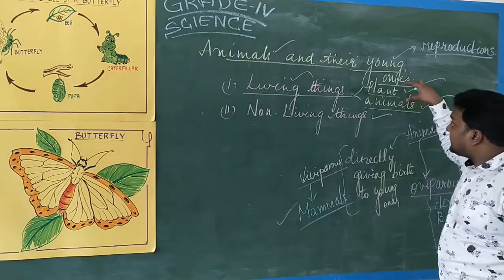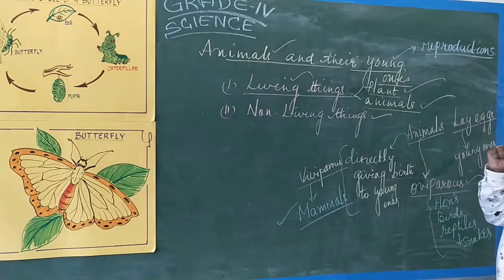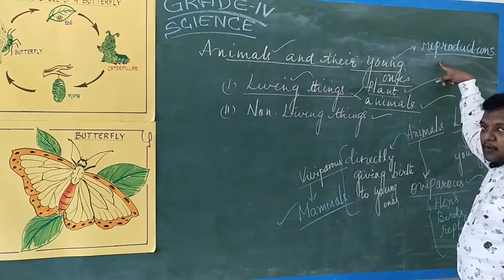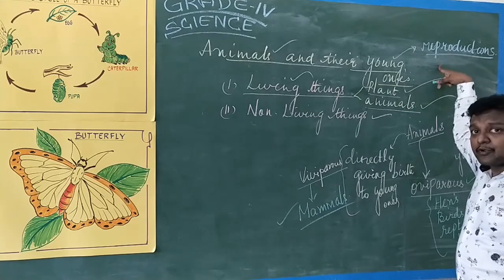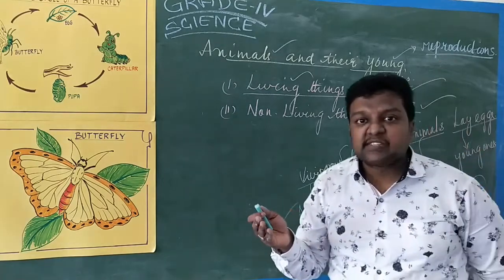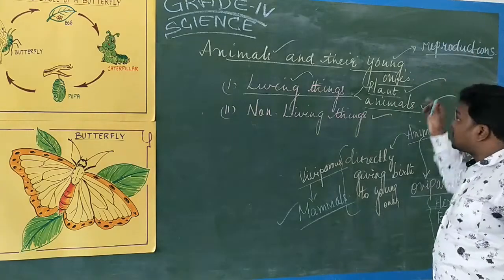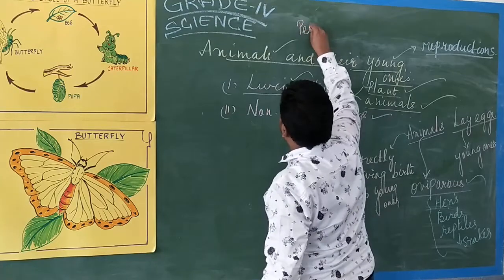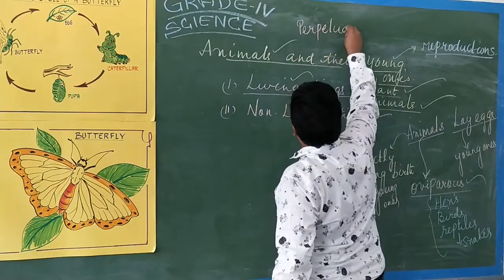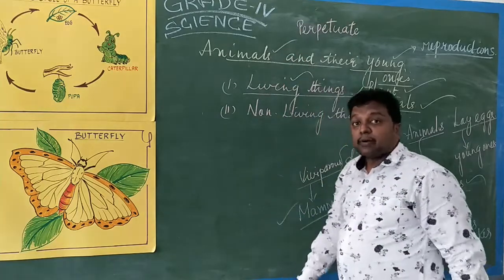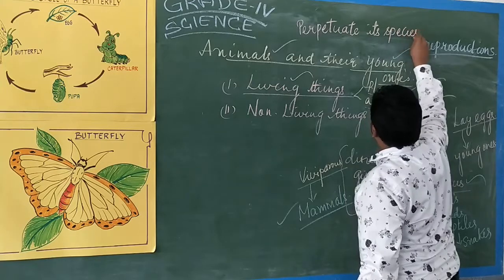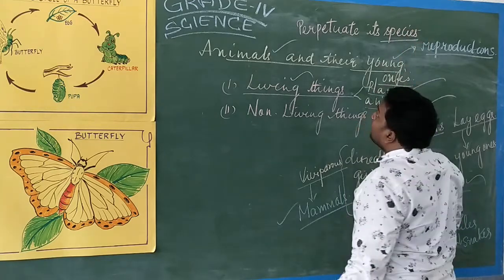So what is the similarity between plants and animals? There are lots of differences between plants and animals, but only one similarity, that is reproduction. Why should it reproduce? In order to perpetuate its species. Why do the animals or the plants have to reproduce? In order to perpetuate its species, whether plants or animals.